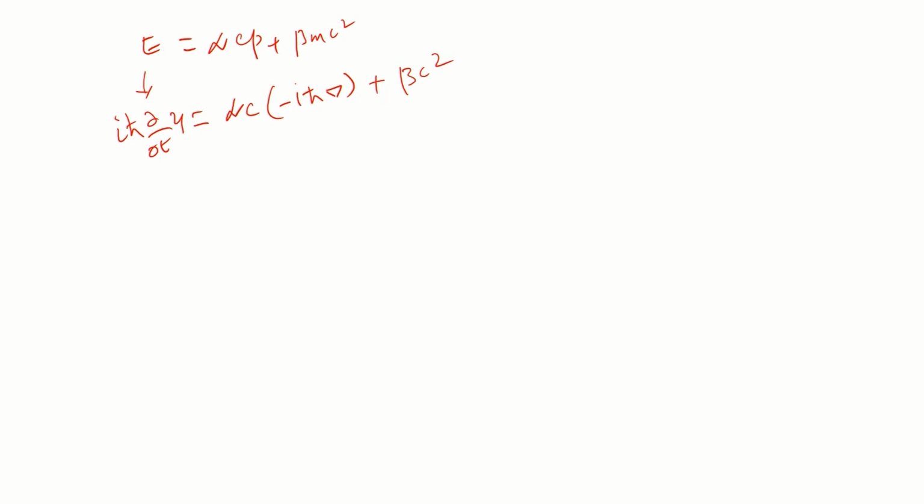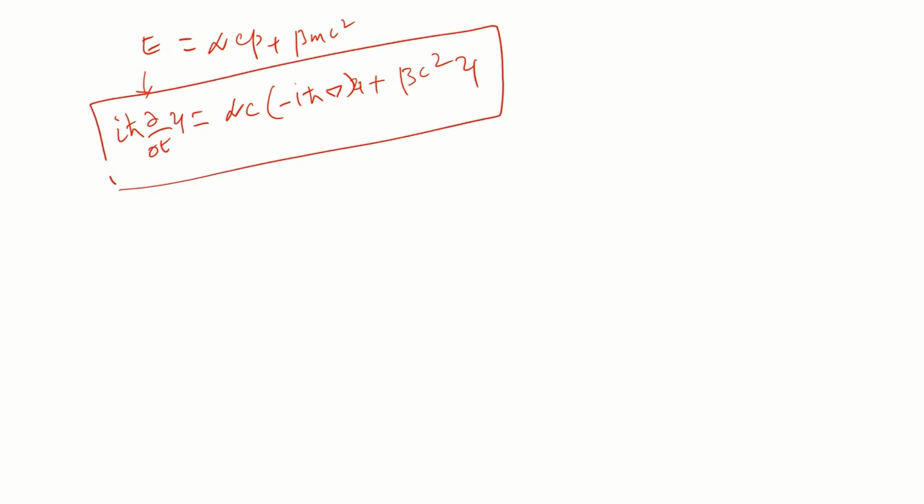And you have to include the wave function psi in all the terms. So, the equation becomes this one, and this we call Dirac's relativistic quantum mechanical equation.